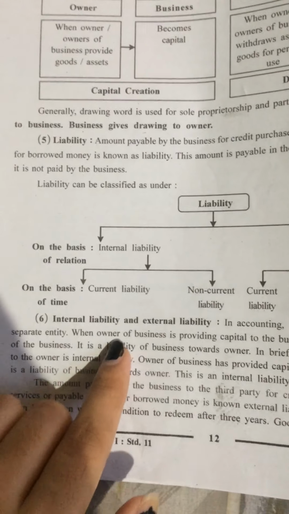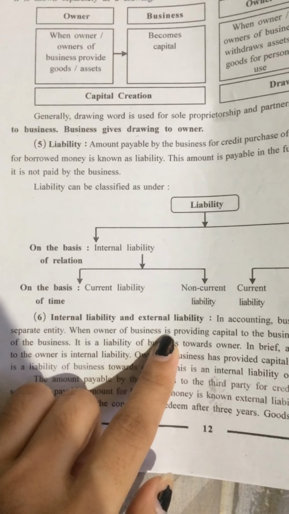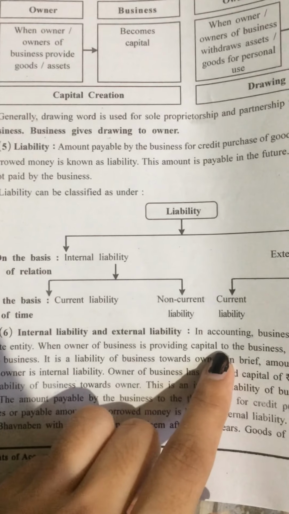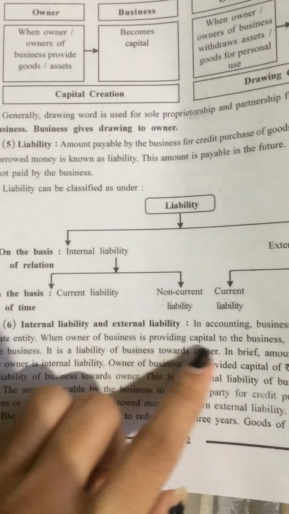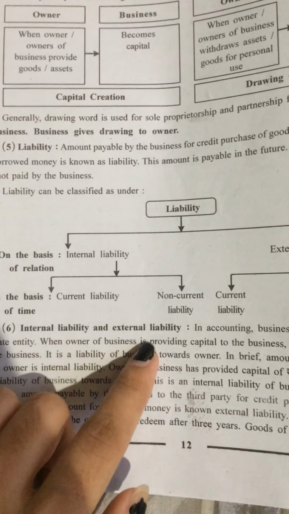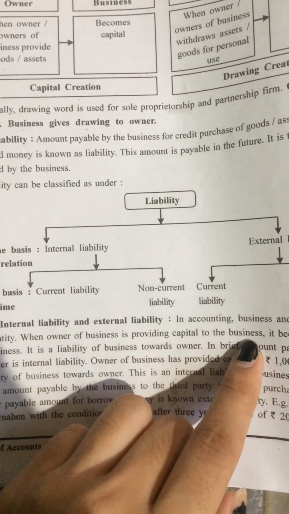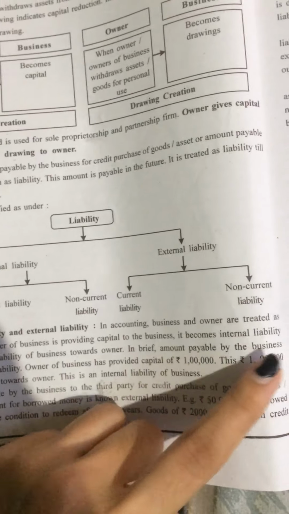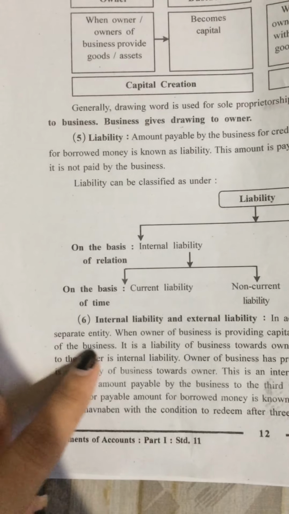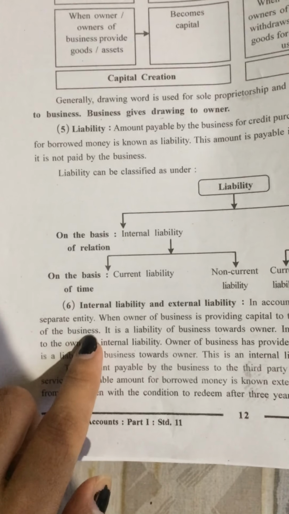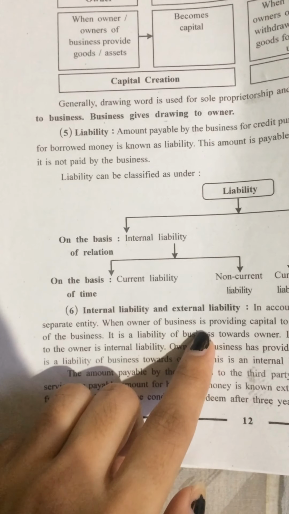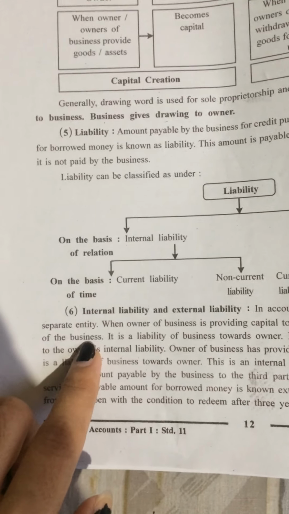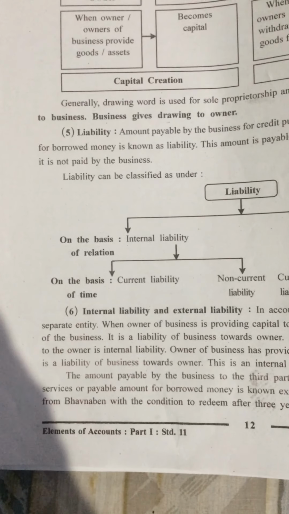So when the owner of the business is providing capital to the business, means for starting the business the owner provides capital, then it becomes an internal liability of the business. Means the business now has a liability towards the owner. Means the business has to pay money to the owner in future.